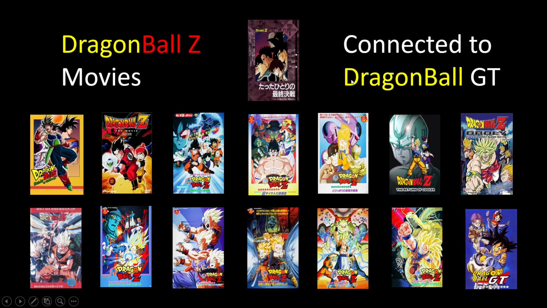So, in my previous video, these are the movies that I found out are connected to Dragon Ball GT, starting with Bardock the Father of Goku, an episode of Bardock, Death Zone, Tree of Might, Lord Slug, Cooler's Revenge, The Return of Cooler, Broly the Legendary Super Saiyan, Plan to Eradicate the Saiyans, Bojack Unbound, Broly Second Coming, Bio Broly, Fusion Reborn, and Wrath of the Dragon, which all leads into Dragon Ball GT. If you really want to know why these specific movies are the ones that are connected to GT, then go ahead and watch part 1, as this is part 2.